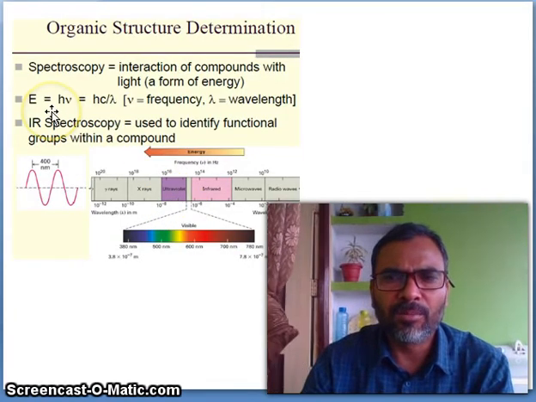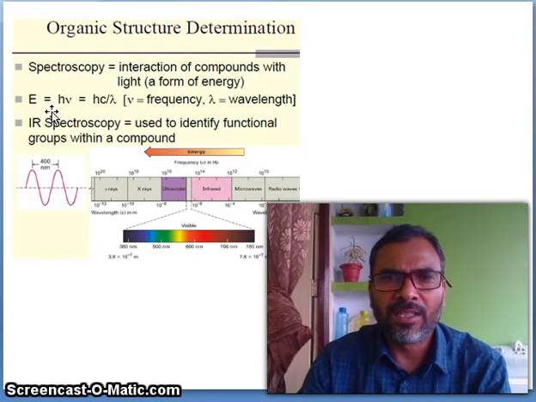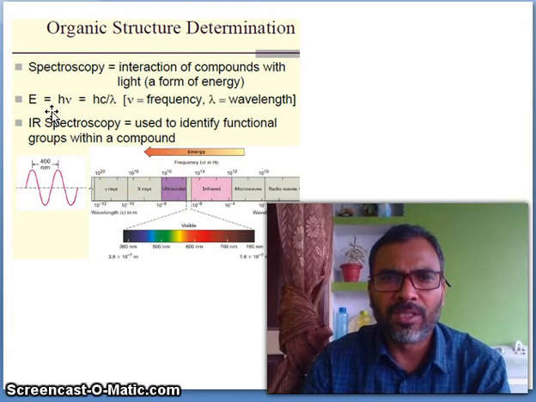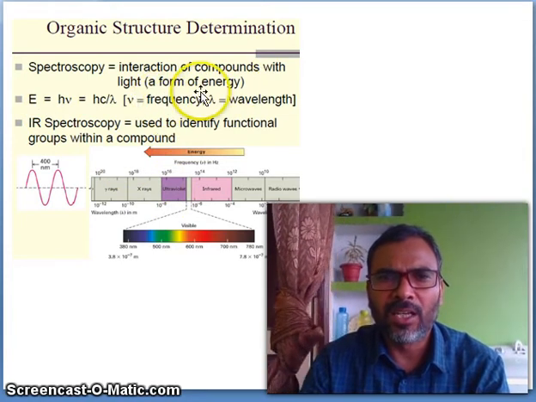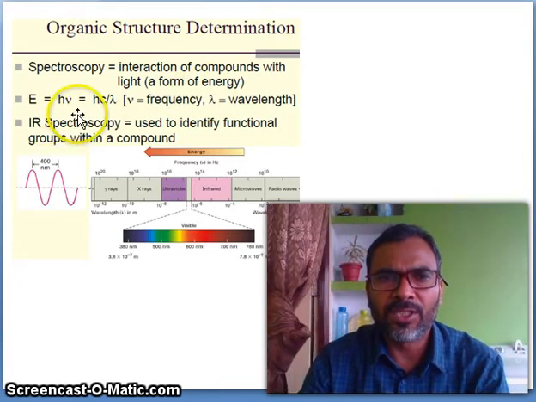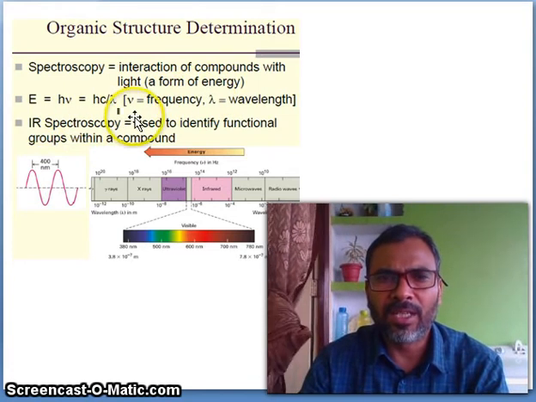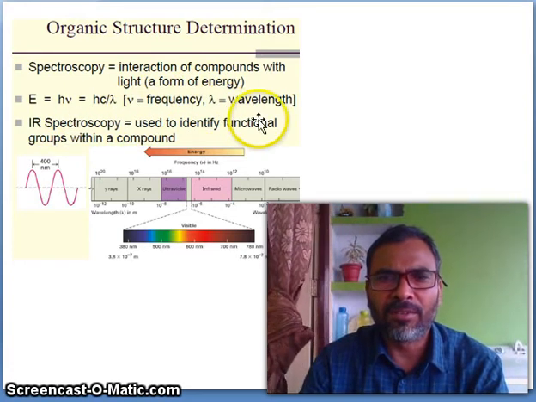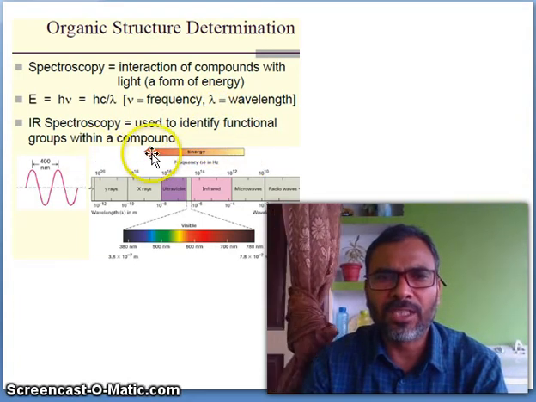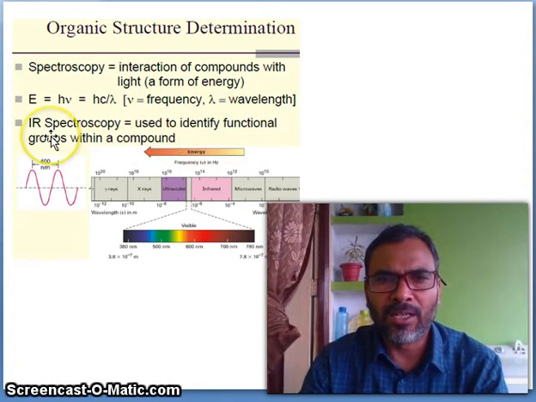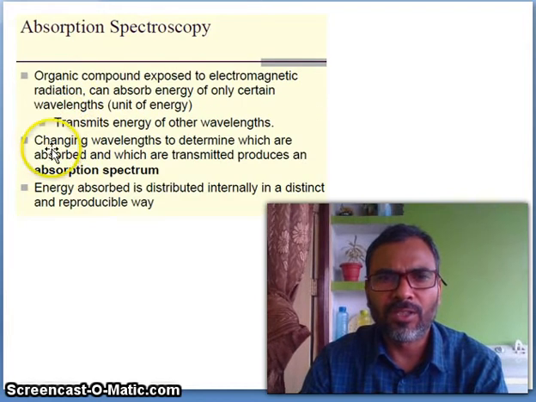So friends, come to IR spectroscopy. Spectroscopy means interaction of a compound with light, a form of energy. E is equal to h nu, E is equal to hc by lambda, where nu is frequency and lambda is wavelength. IR spectroscopy is used to identify the functional group within a compound. You know that, and now you know the functional groups also.